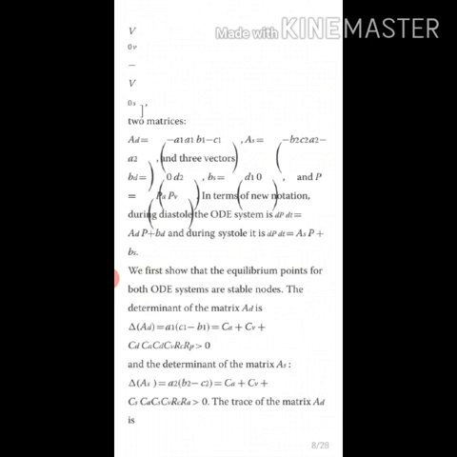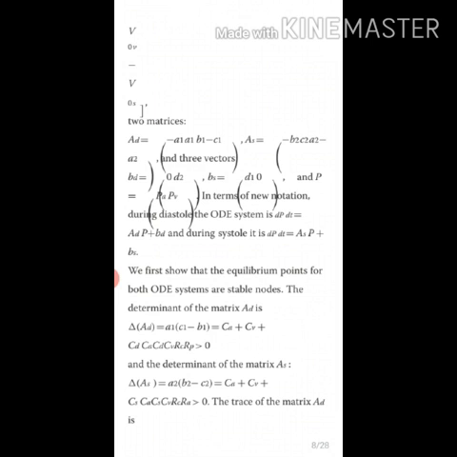We first show that the equilibrium points for both ordinary differential equation systems are stable nodes. The determinant of the matrix AD is del AD equal to A into C1 minus B1, that is equal to (CA plus CV plus CA into CD into CV) over (RC into RP), greater than 0.